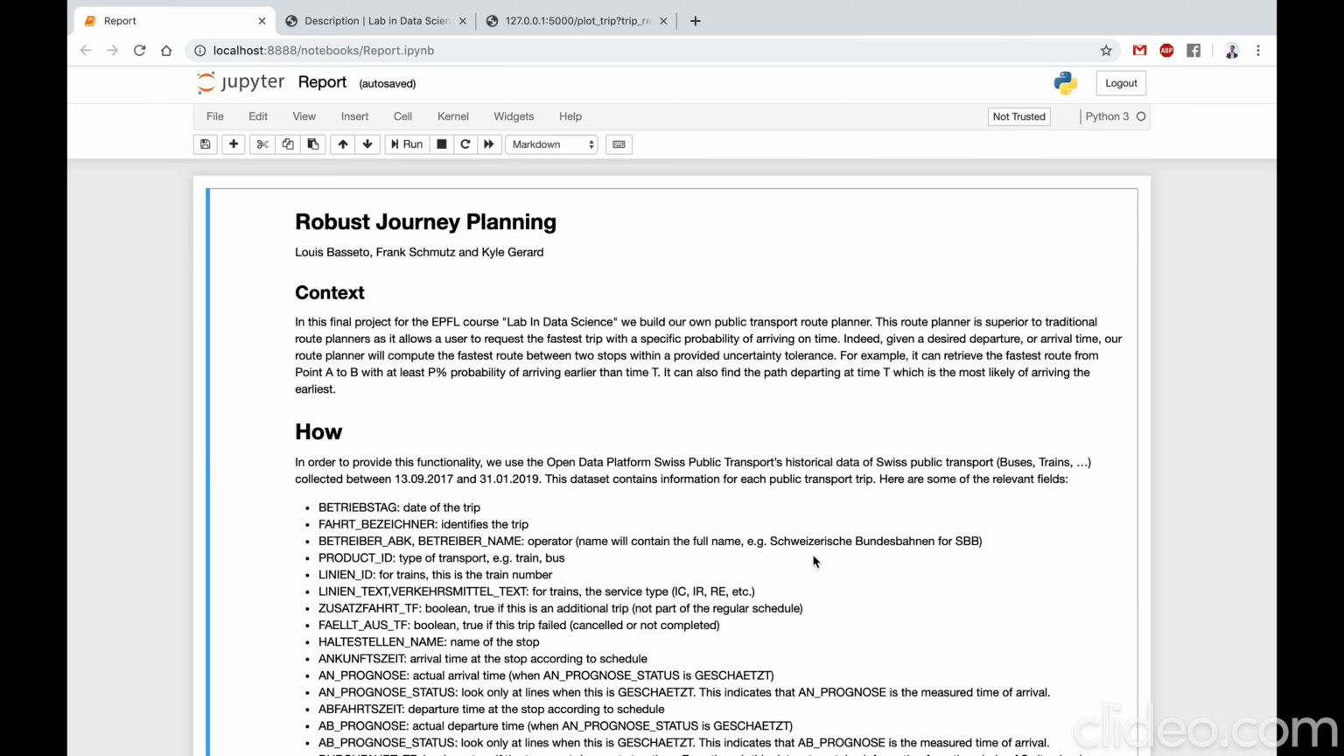In this project, we built a robust journey planner. It's a journey planner where the user can specify a minimum probability of success and our planner is guaranteed to satisfy those constraints. In this video, we'll see how we did this, the assumptions we made, we'll go over the beautiful visualization we've built for it, and then I'll explain how we evaluated our approach.